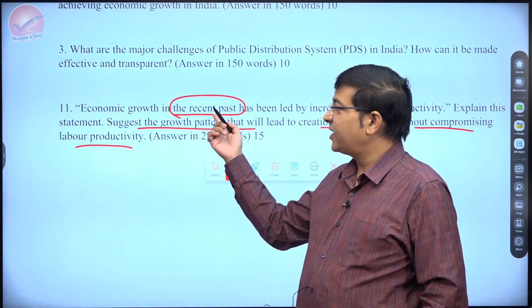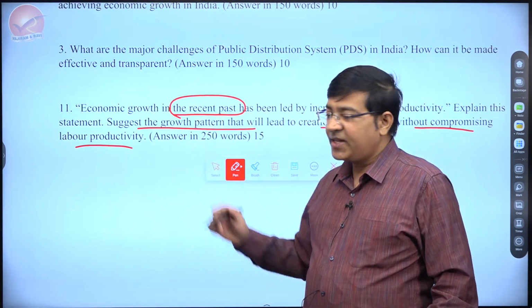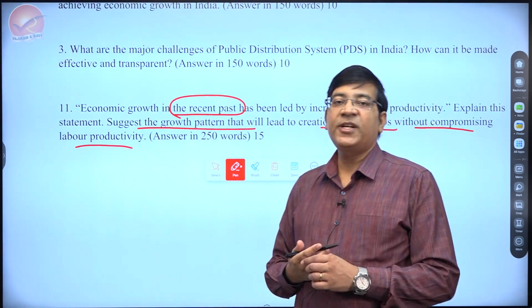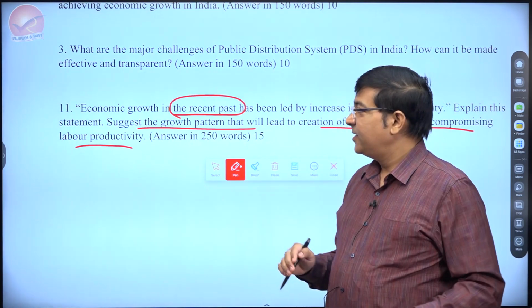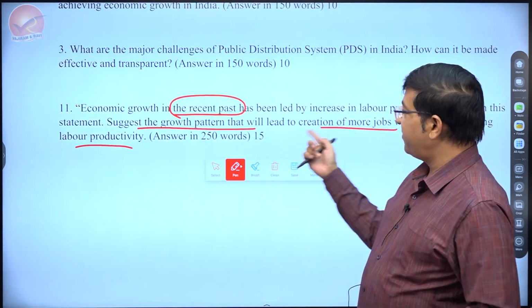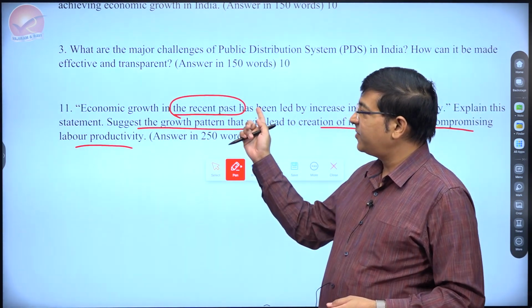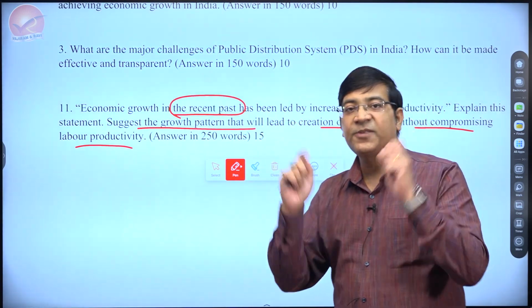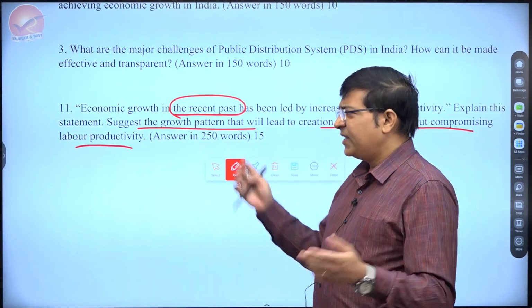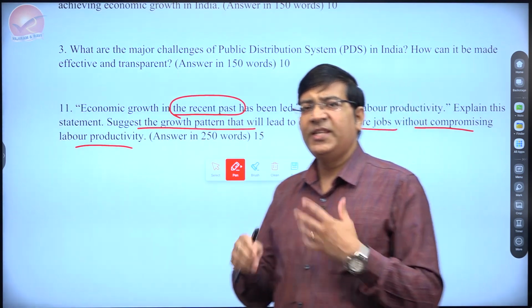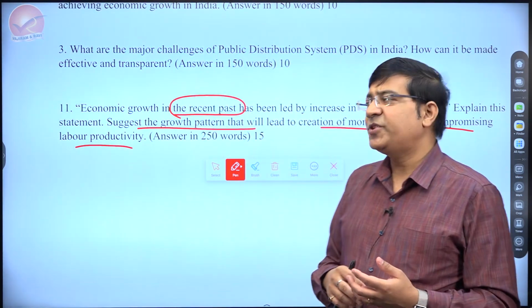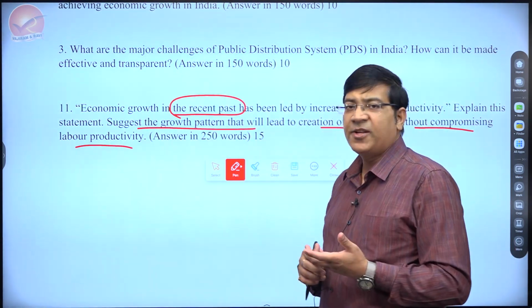It is very difficult to get. Although if you strictly talk about it, the statement is not even referring to India. In the first part, and even in the second part, India is not being mentioned. But fine, given that this is mostly an Indian economy related question, we should keep the Indian economy in mind.